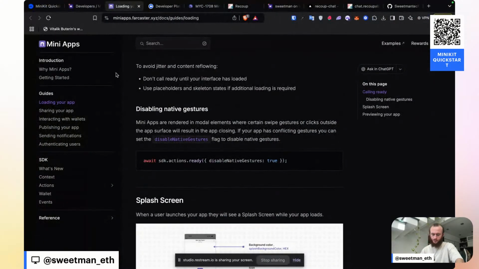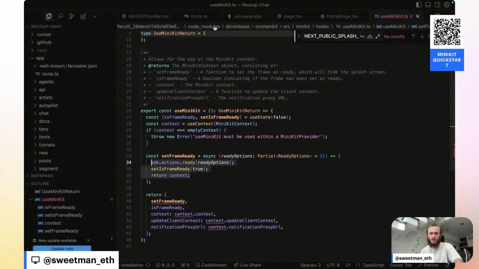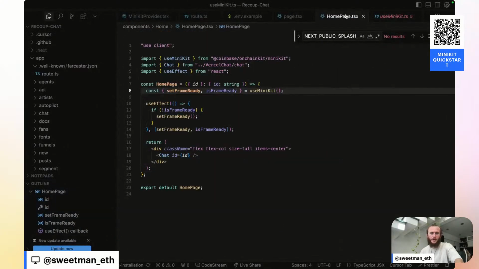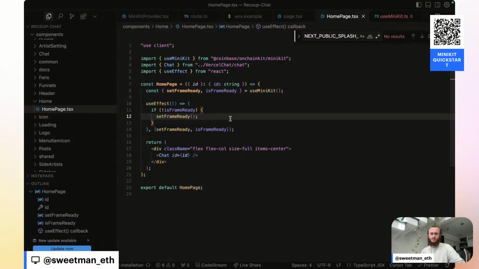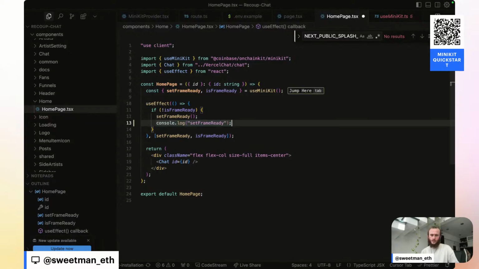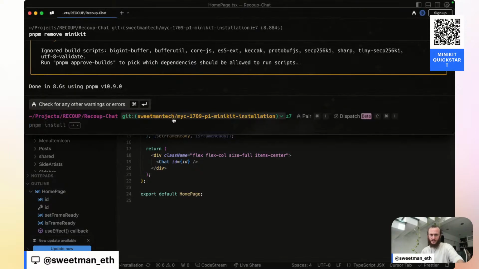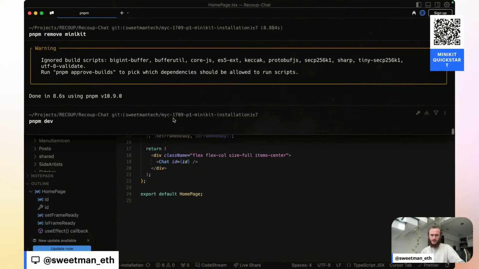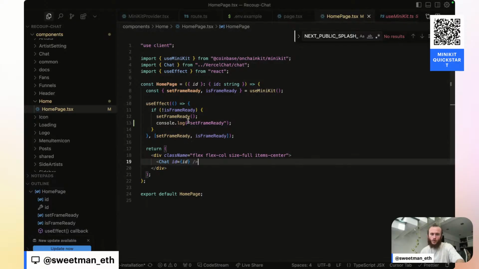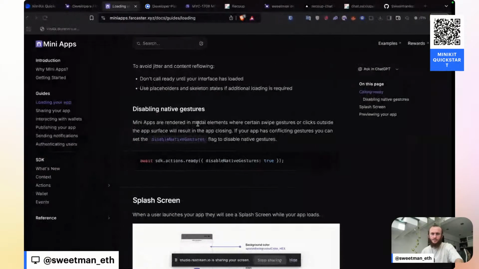Let's go local and see if we can debug what's going on here. Go back to our homepage component. Console.log. And now let's try pnpm dev and see if we can see that log for setFrameReady.